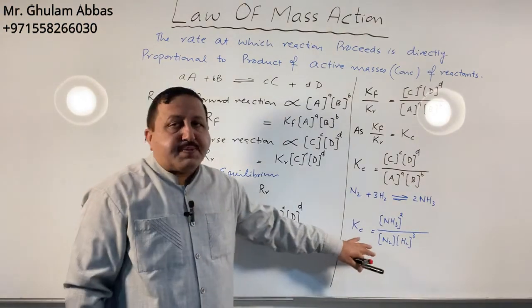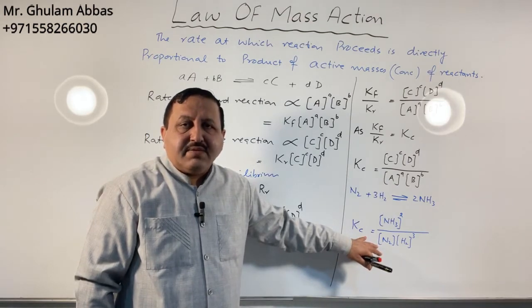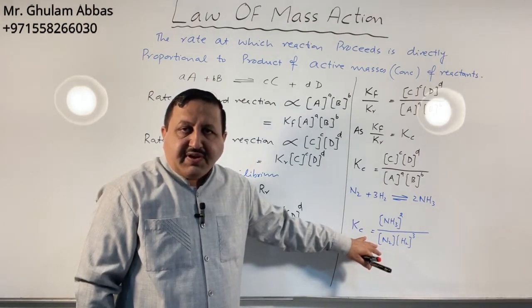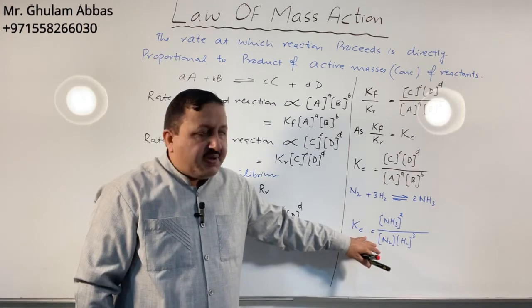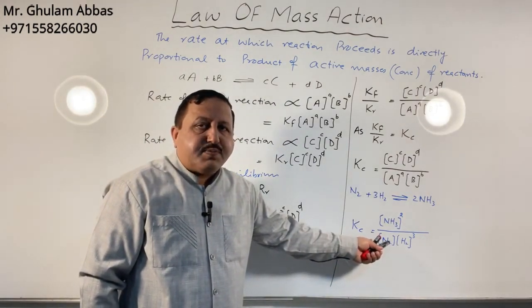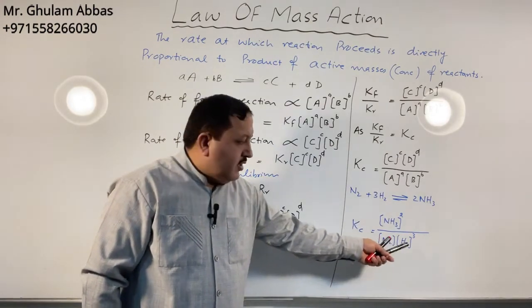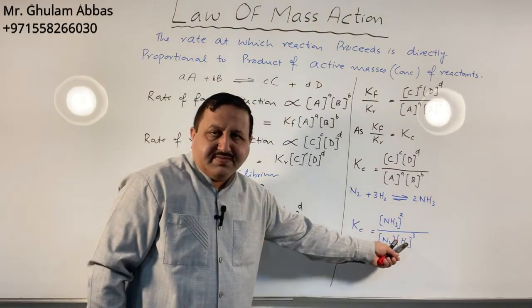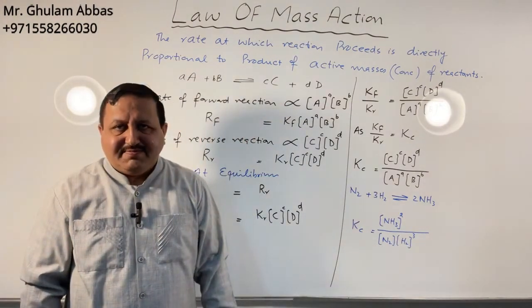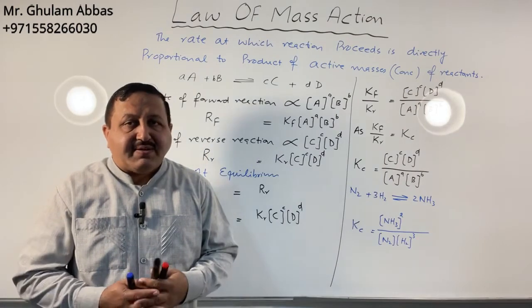If the Kc expression is given, we can write the balanced equation from the Kc expression, because we know that the reactants are always present in the denominator. So we will write N2 plus 3H2 give us 2NH3. So there are these 2 points which can be taken from this part.